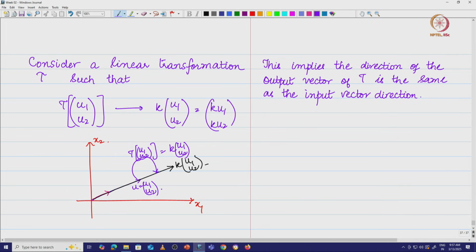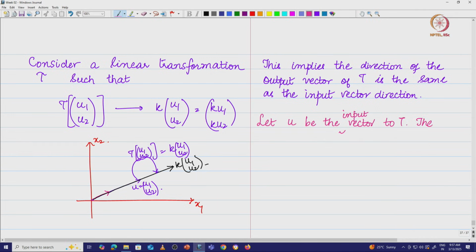That means, suppose I take the input vector to T to be u. The output is, as I said, k times u.